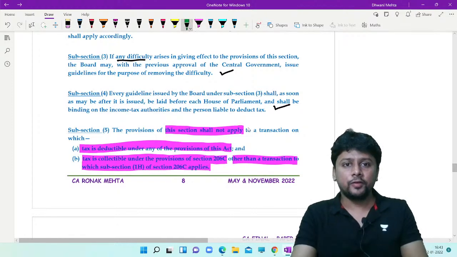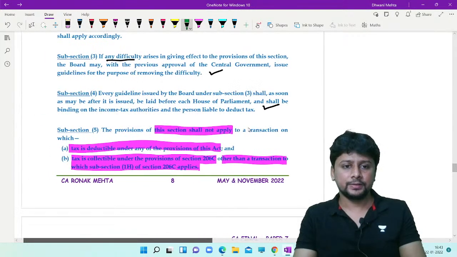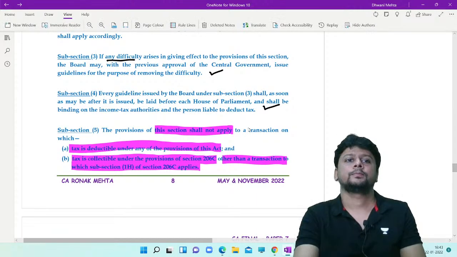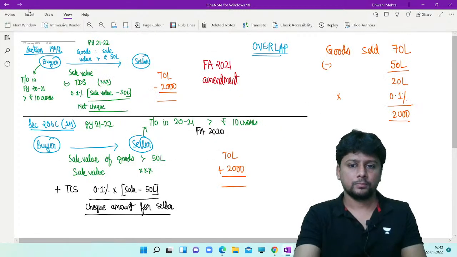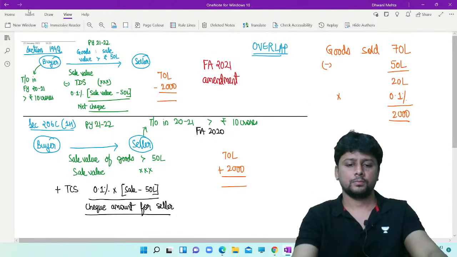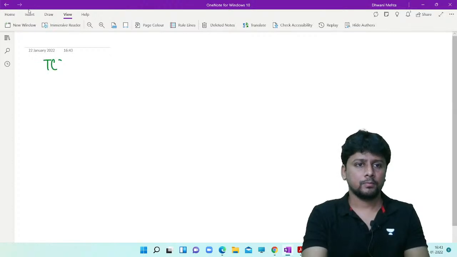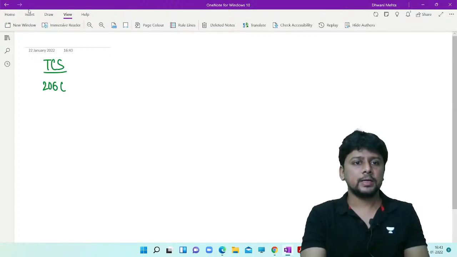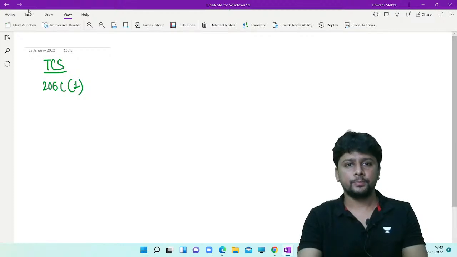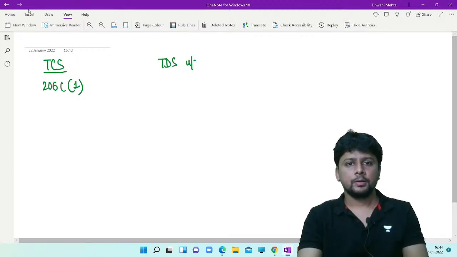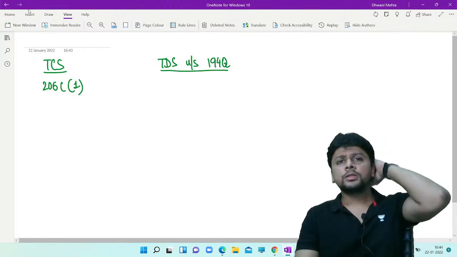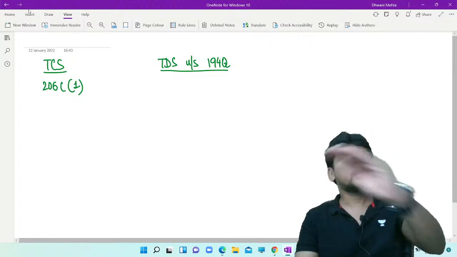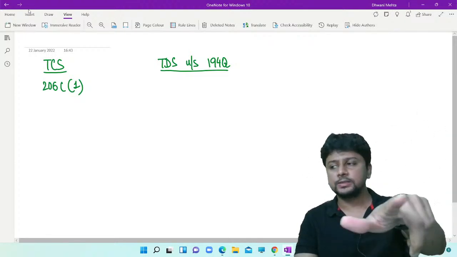Let us first of all try to simplify this. TCS is done under 206C subsection 1, then TDS under the new section 194Q. If the seller sells liquor, timber, tendu leaves, mineral, then the seller will collect tax under 206C subsection 1.